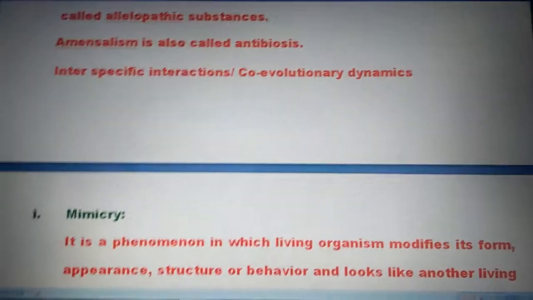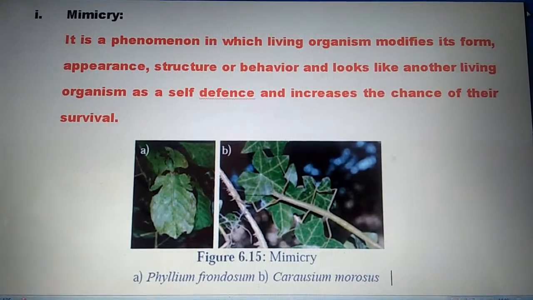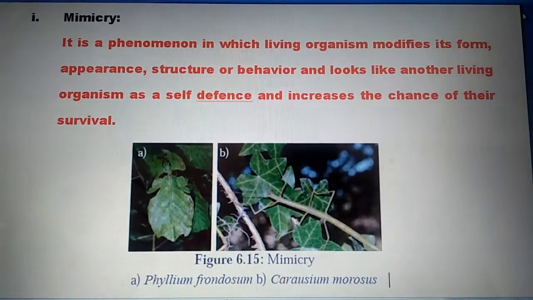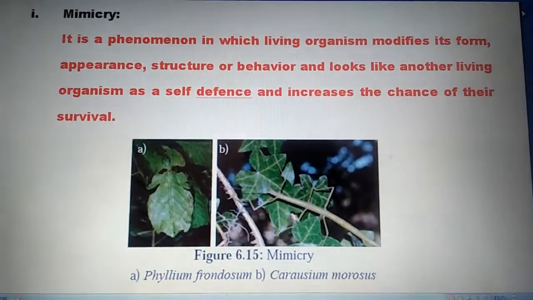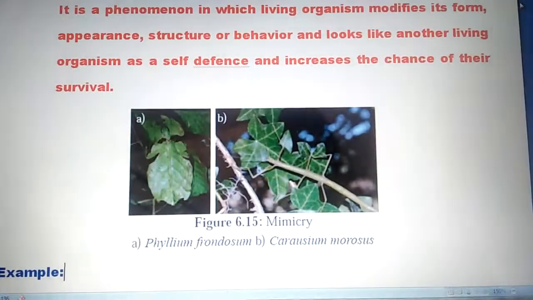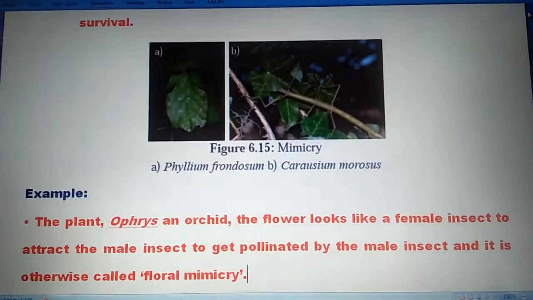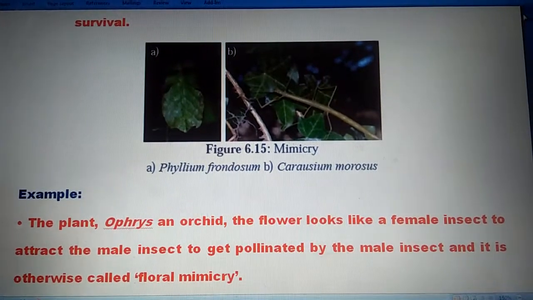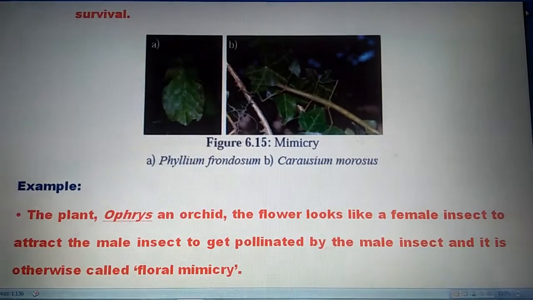First one, mimicry, in which living organisms modify their form, appearance, structures, and behavior, and look like another living organism as a self-defense and to increase their chance of survival. In the plant orchids, the flower looks like a female insect to attract the male insect to get pollinated by it, and this is otherwise called floral mimicry.